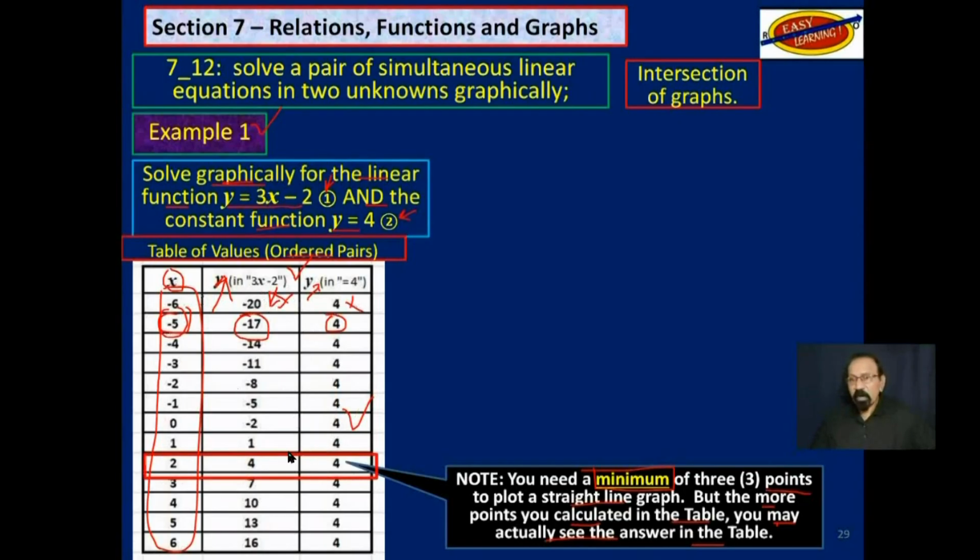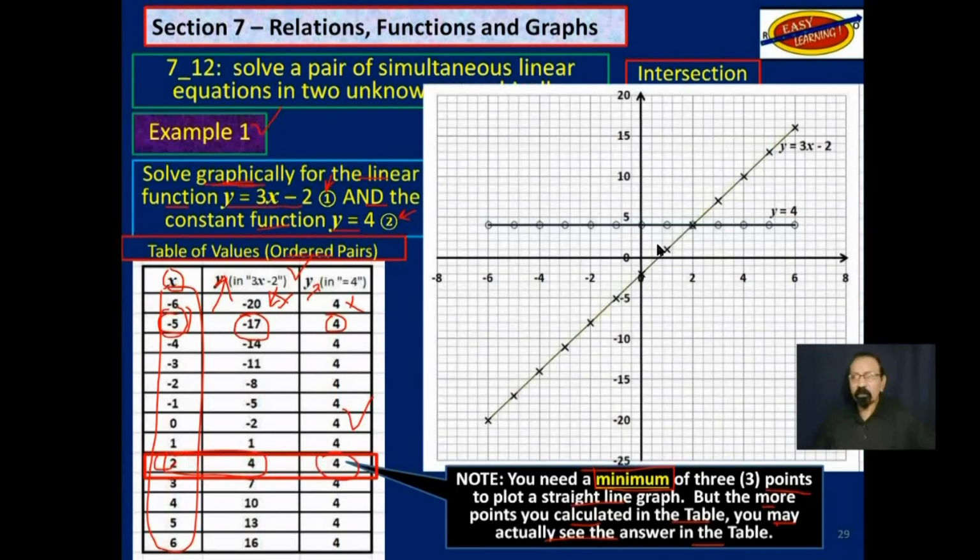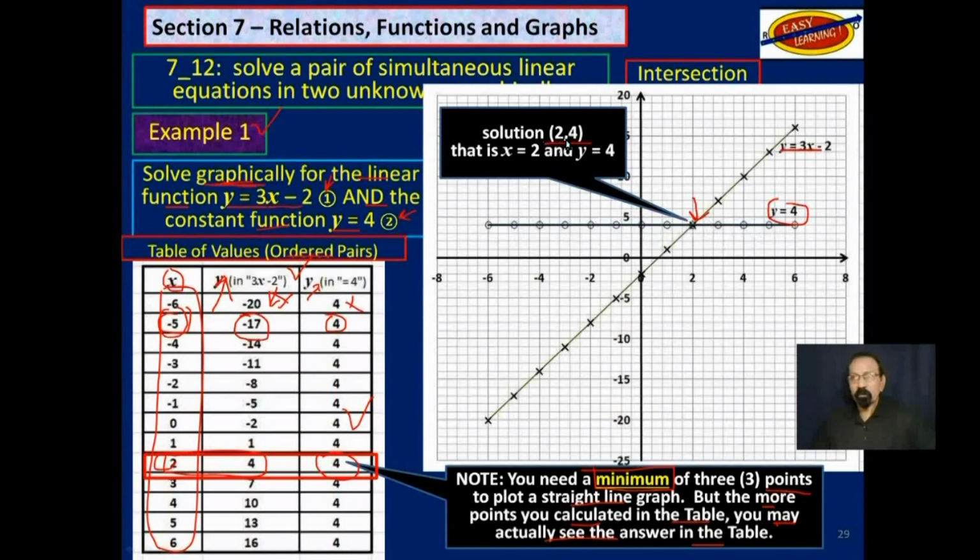But if you are in an exam, you may not be able to have all those points. Now, as it relates to seeing the answer in the table of values, look at this here: 2, 4, and that same 2, 4. So based on the table of values, we know the answer. Let's do this graphically. So we plot the two graphs here: y is equal to 3x minus 2, and y is equal to 4. Where do they meet? At this point here, which is 2, 4. That is to say, the x value is 2 and the y value is 4.